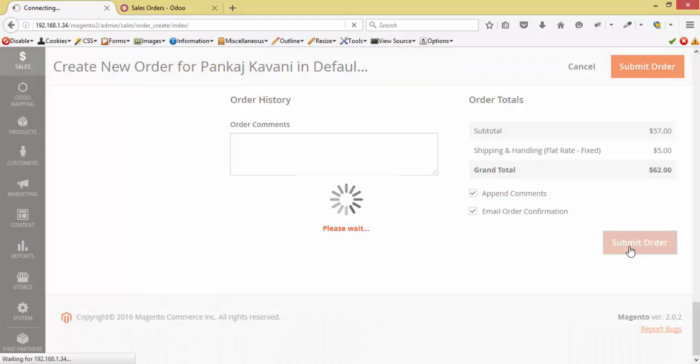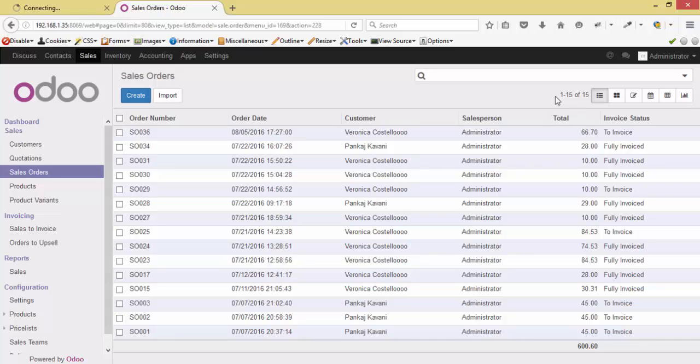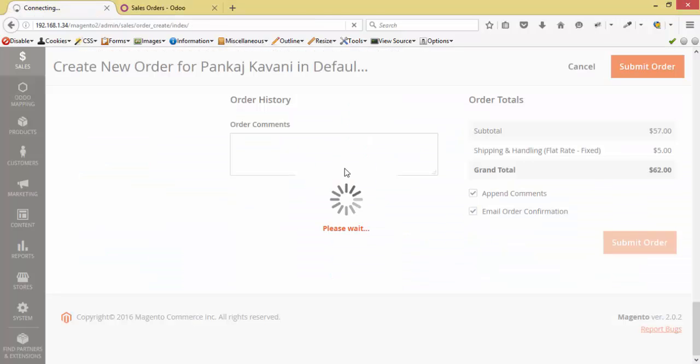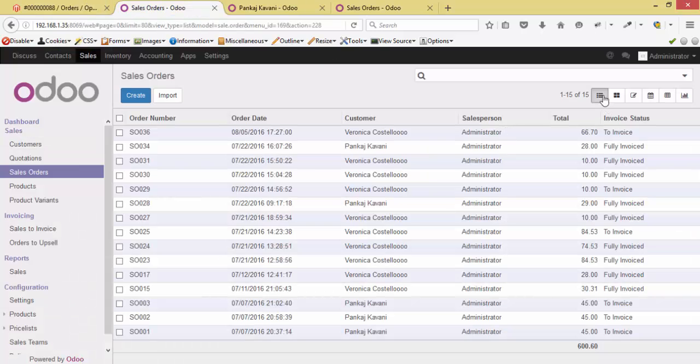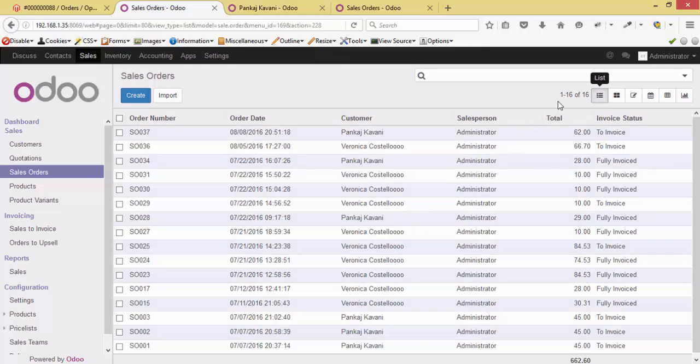With this order submission, some other data will automatically map, like currency, delivery, tax, and payment. Currently we are having 15 orders already in our Odoo instance. So let's check it for the new one. Okay, the new order has been created with ID 88. Now let's check at Odoo side. 16. The new order has been created, SO037.